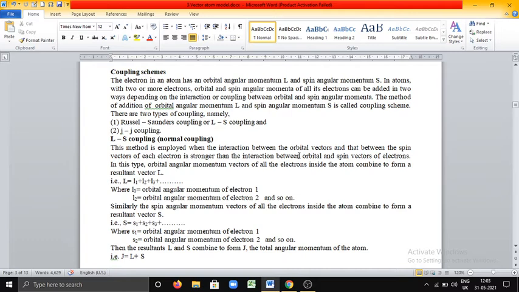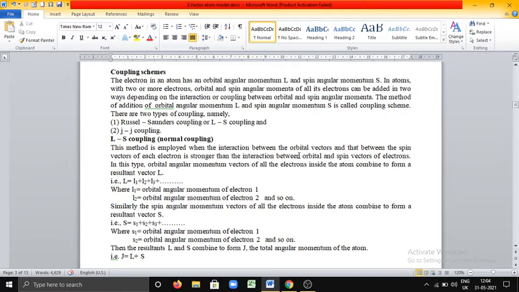Similarly, the spin angular momentum vectors of all the electrons combine to form a resultant spin angular momentum vector capital S. Capital S is equal to S1 plus S2 plus S3, where S1 is the spin angular momentum of electron 1, S2 of electron 2, and so on.